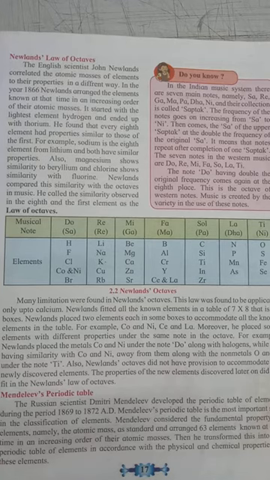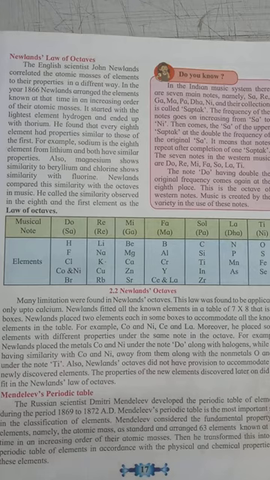Newland also correlated the atomic masses of elements to their properties in a different way. Newland also said that the chemical and physical properties of elements depend on their atomic masses. He took atomic mass as a fundamental property of the element. But what he did was arrange the elements known at that time in increasing order of their atomic masses.